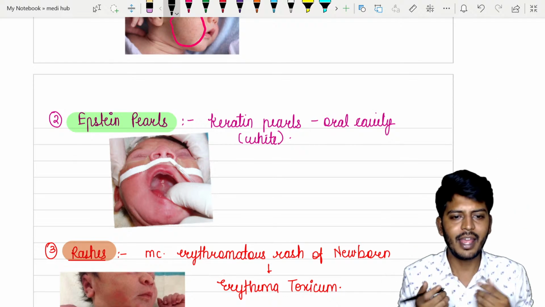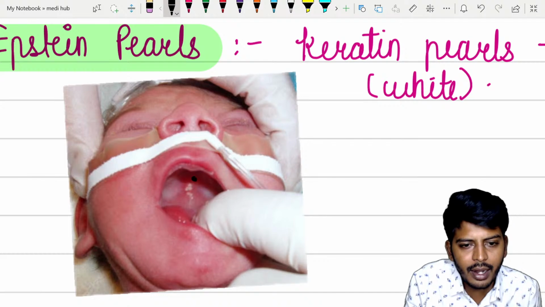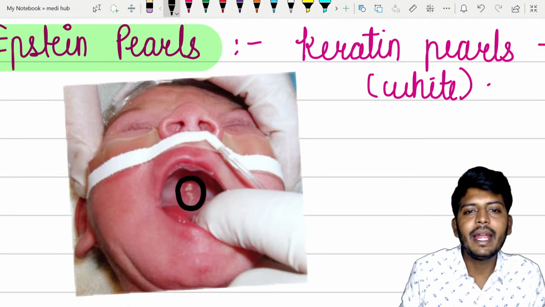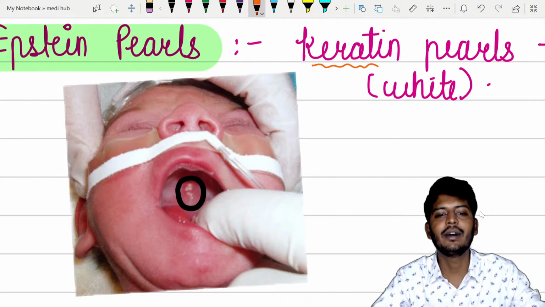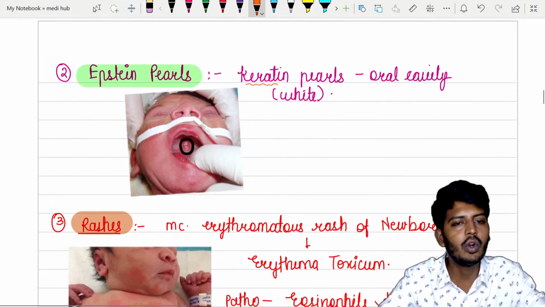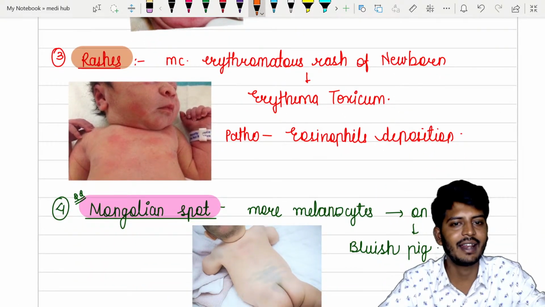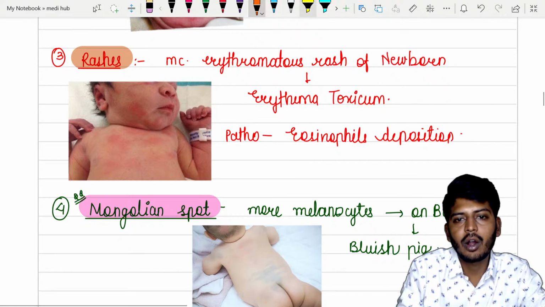Next one, Epstein pearls. In the baby's mouth, a pearl-like appearance can be found. These are made out of keratin. They are called keratin pearls, which are white in color. Do you have to do any treatment? You don't have to do any treatment for Epstein pearls. Then there is one more thing called rashes. The most common rash of the newborn is called erythema toxicum.